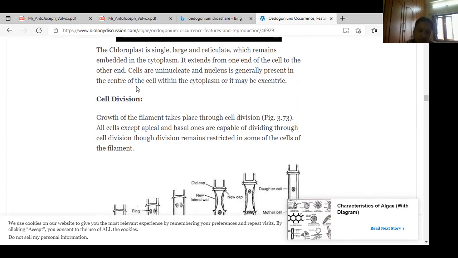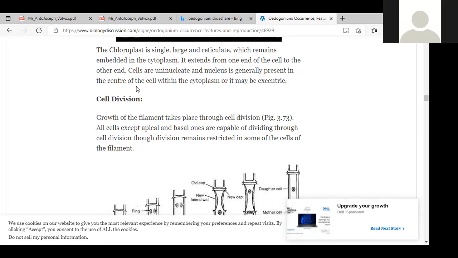Did you understood structure of cell? Yes or no? What? Did you understood? Once you can. No, ma'am. Repeats once.